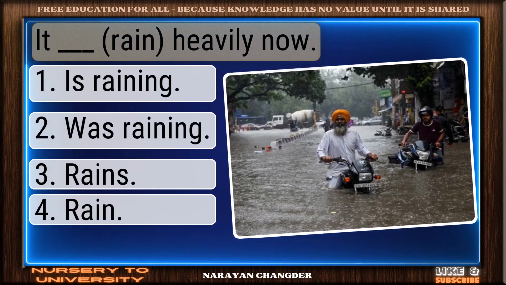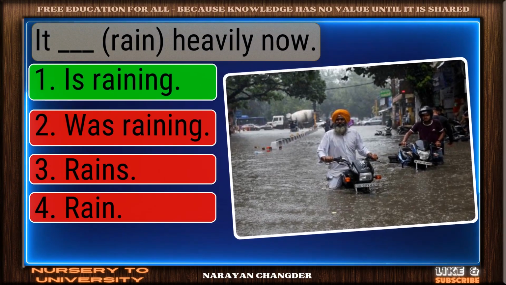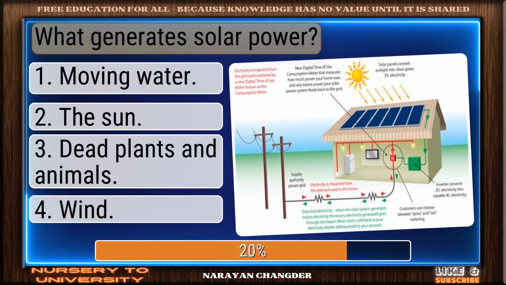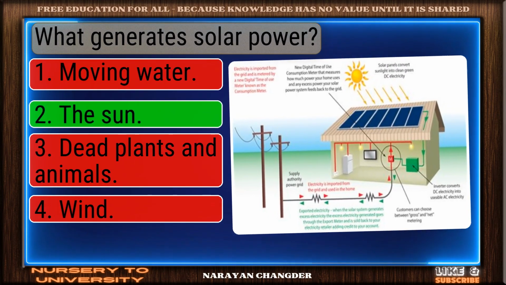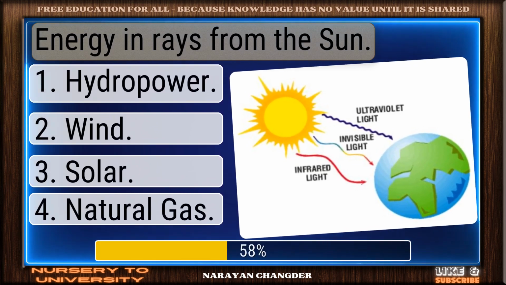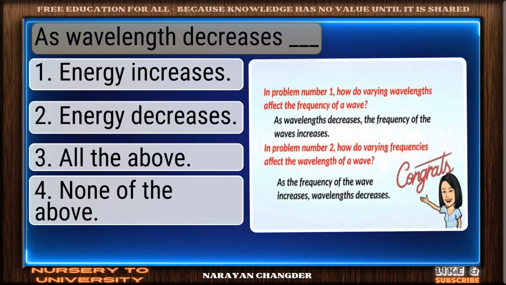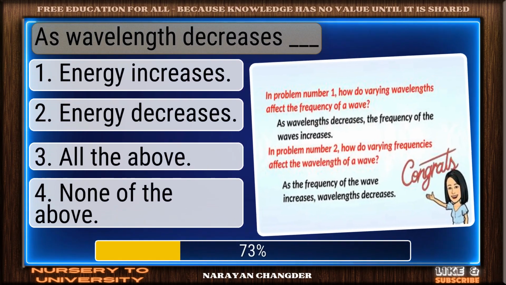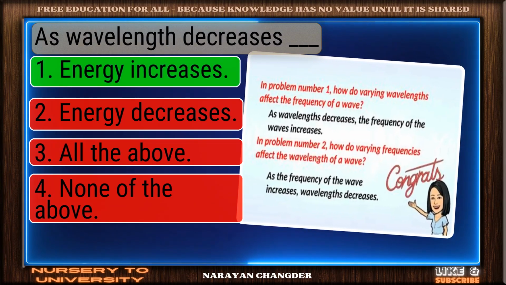It dash heavily now. Strong choice. Is raining is right. What generates solar power? Nice work. The sun fits perfectly. Energy and rays from the sun. You chose solar, correct. As wavelength decreases dash. Excellent. Energy increases is well reasoned.